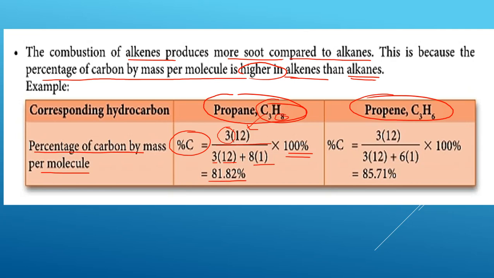So we get 81.82%. For propene, we have this C, then this is the RMM for propene, the relative molecular mass for propene. You times with 100. We get 85.71%. So which is higher? Yes, of course this one. Propene is higher. So that's why when it burns, it will produce more soot compared to alkanes.